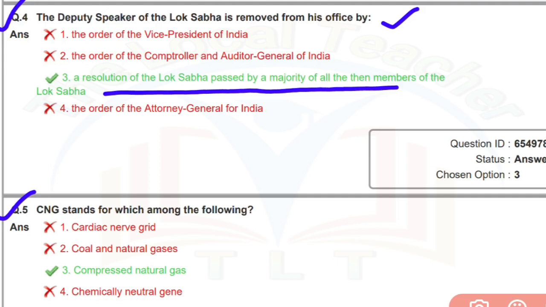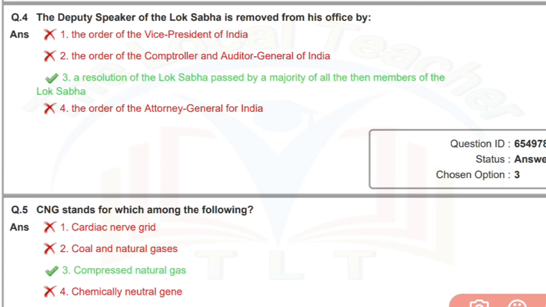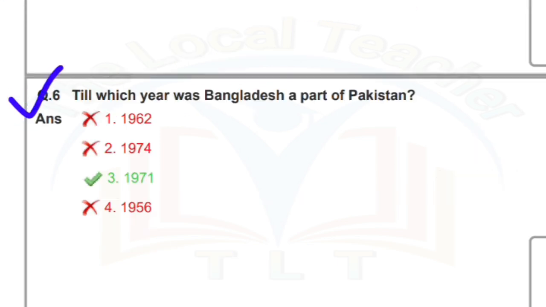Answer number 3. Compressed natural gas. Question number 6. Till which year was Bangladesh a part of Pakistan? Answer number 3. 1971.